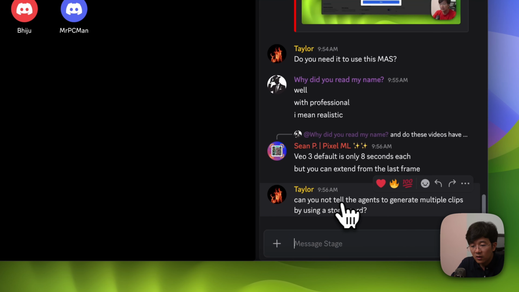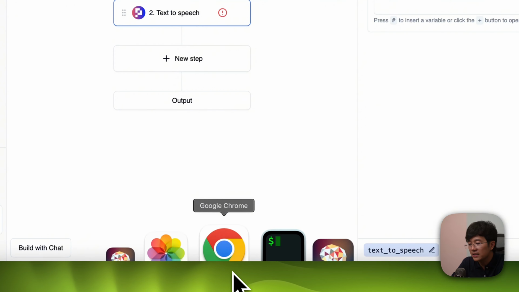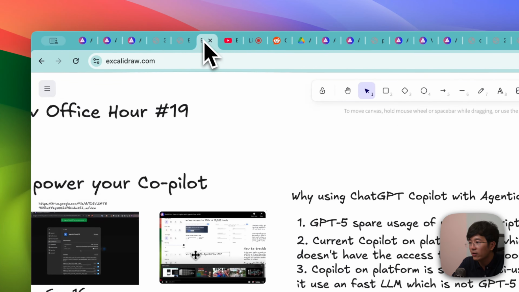Can you tell the agent to generate multiple clips by using a storyboard? Yes, you can. It will be a bit more comprehensive, I would say. So I'm going to show you now. That leads us into the director mode.